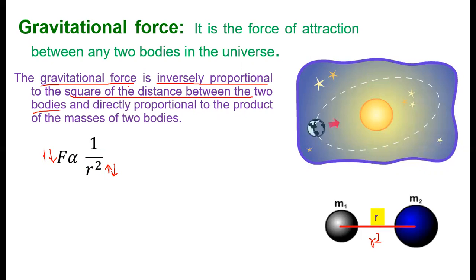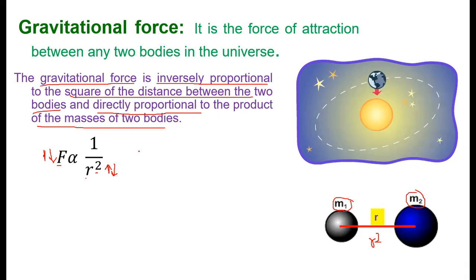So it is written that gravitational force F is inversely proportional to the square of the distance. R is the distance between two bodies, and it is directly proportional to the product of the masses of the two bodies. What is the mass of one body? It is m1. The mass of the other body is m2, and the product of m1 and m2 is m1 m2.